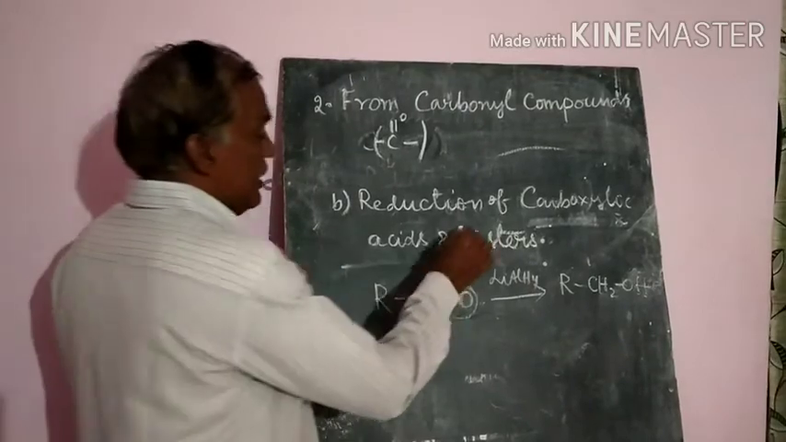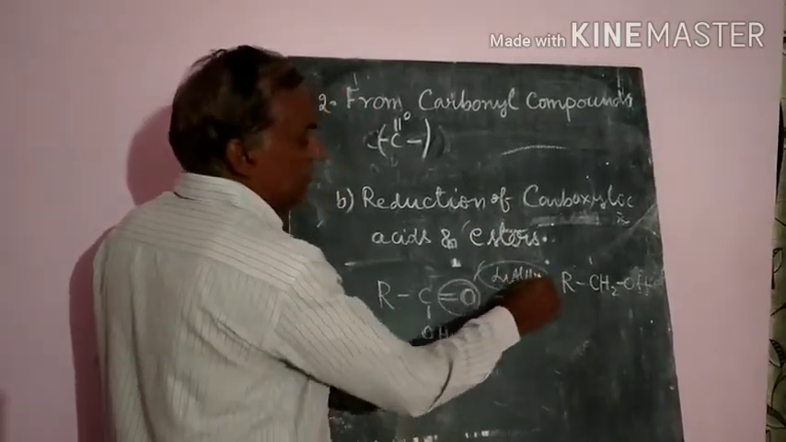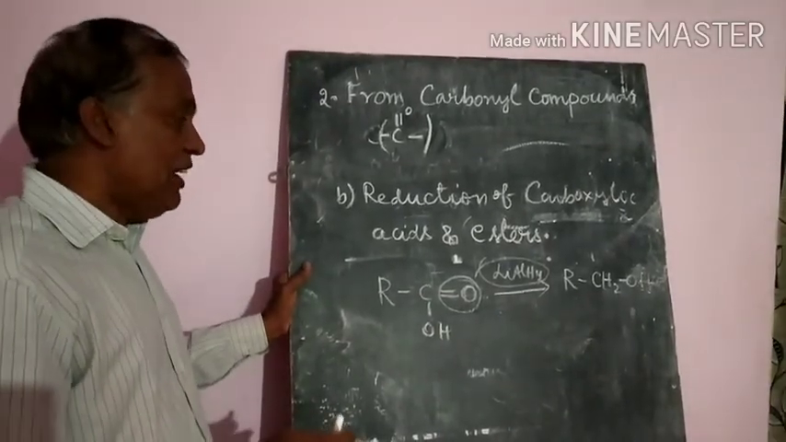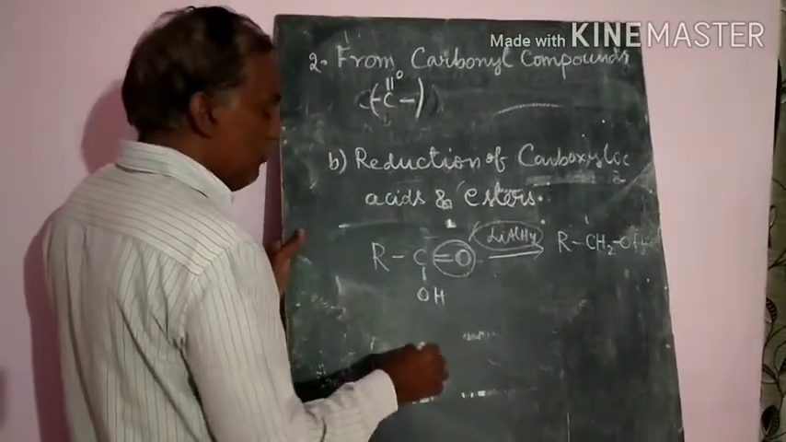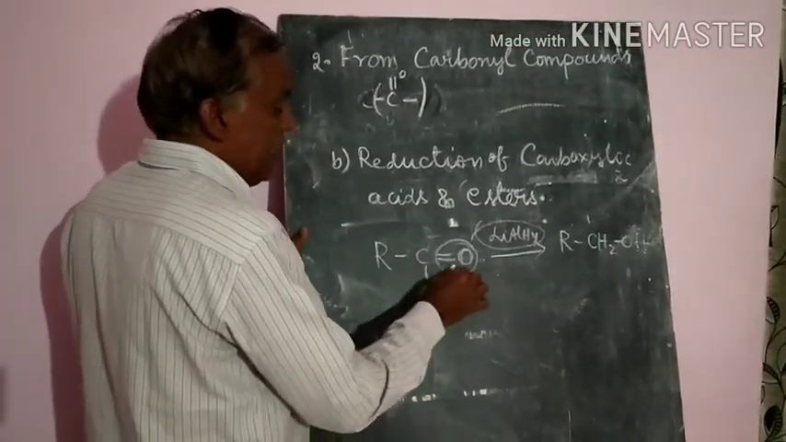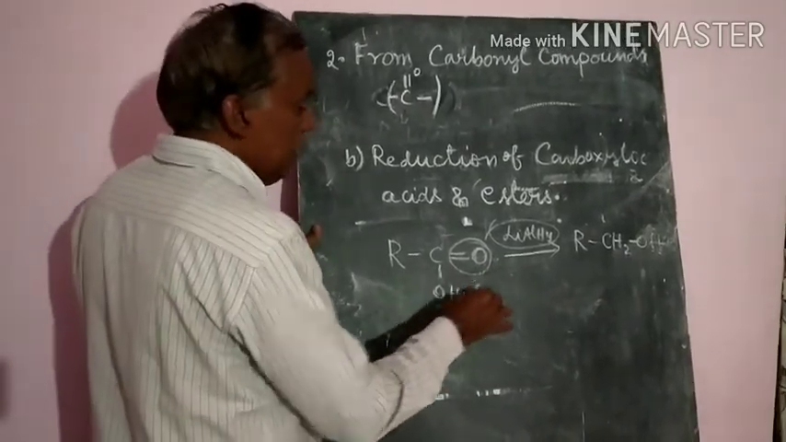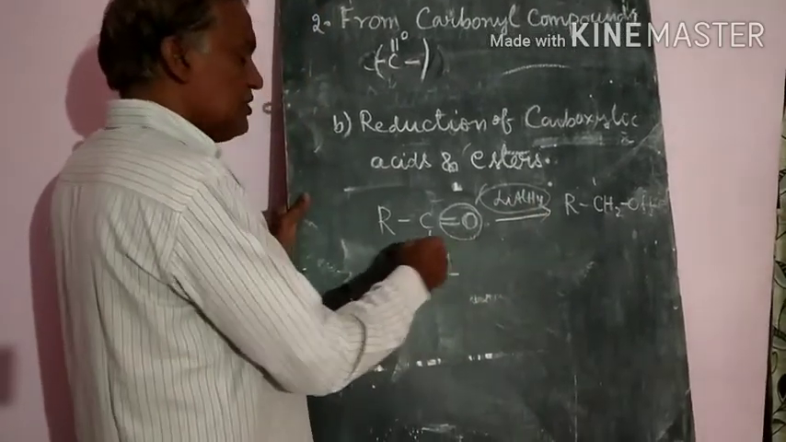But for esters, since lithium aluminum hydride is a very expensive reducing agent, that is why, let us see what they will do. First, how does the ester form? An acid reacts with an alcohol and forms the ester. Carboxylic acids react with alcohols and give the esters.